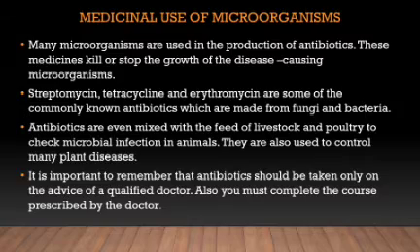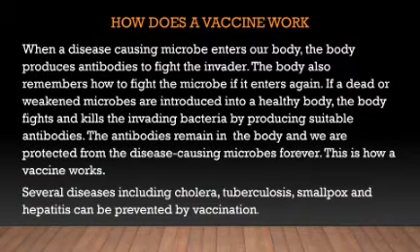How does a vaccine work? When a disease-causing microbe enters our body, the body produces antibodies to fight the invader. The body also remembers how to fight the microbe if it enters again. If dead or weakened microbes are introduced into a healthy body, the body fights and kills the invading bacteria by producing suitable antibodies.